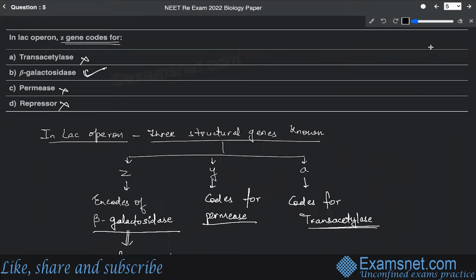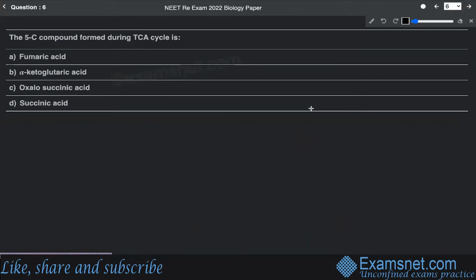Now, question number 6. Question number 6 says: the 5-carbon compound formed during the tricarboxylic acid cycle is fumaric acid, alpha ketoglutaric acid, oxalosuccinic acid, and succinic acid. All right. So let me tell you that this question has been asked from the chapter Respiration in Plants of your standard 11.